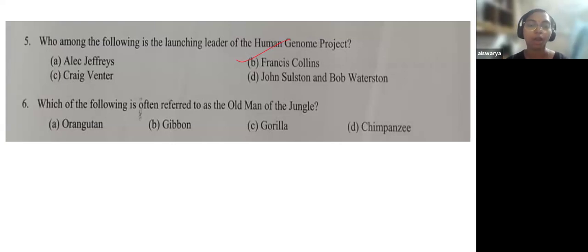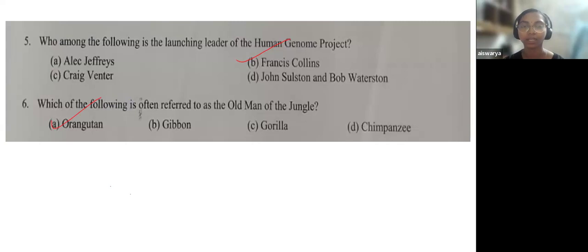Now, the sixth question is, which of the following is often referred to as the old man of the jungle? You have orangutan, gibbon, gorilla, and chimpanzee. So, what do you think the answer is? The answer here is orangutan. In the Malay language, the meaning of orangutan is old man, old man of the jungle. So that's the meaning. It was a very direct question.